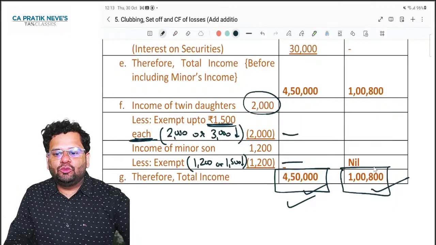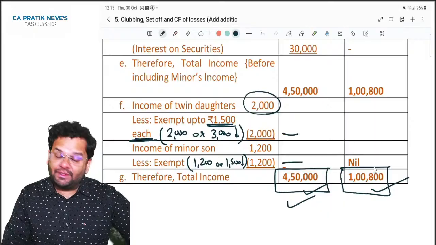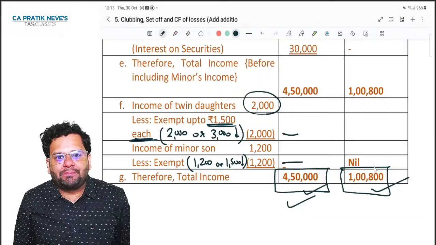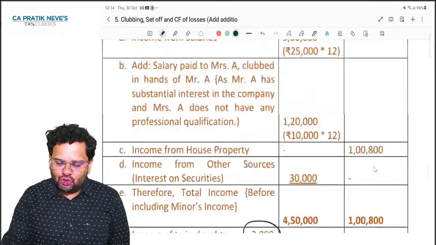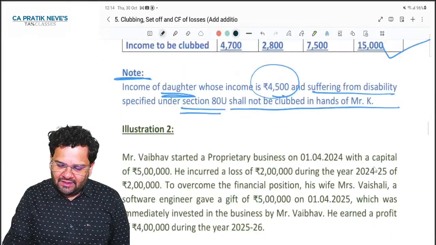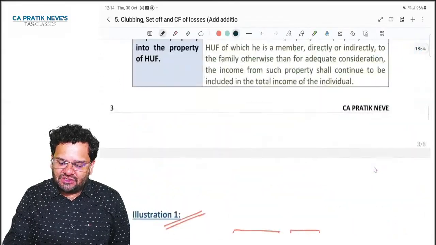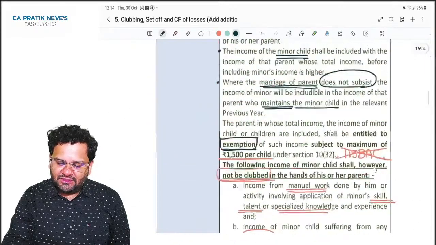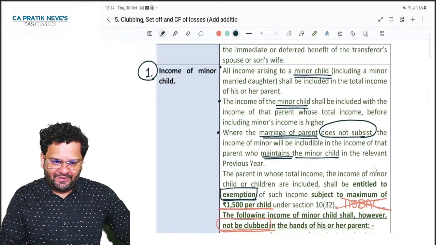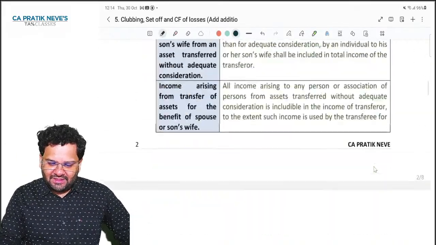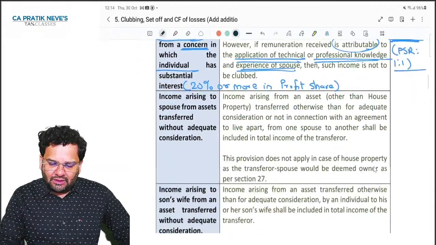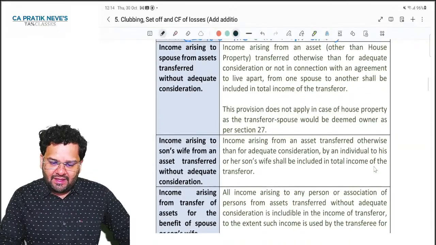So if anyone asks you what are the cases in which clubbing applies, will you be able to explain these two cases? Minor child's income, and secondly, salary or remuneration received by spouse from a concern in which other spouse has substantial interest. Yes, sir. Absolutely. So now I will go to the third important case. May I?